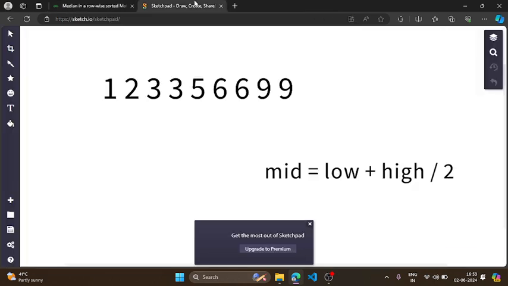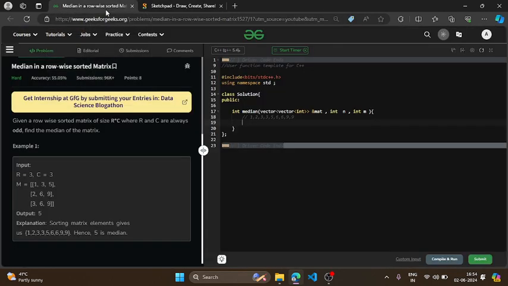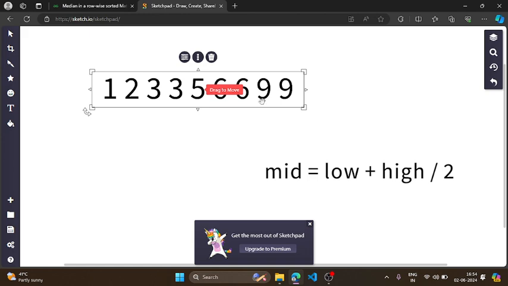Okay, so let us suppose this is a 1D version of that particular matrix which we were talking about. This is a matrix. Okay, and now I have converted this matrix into a 1D form. Now I will be solving this question with the help of binary search.